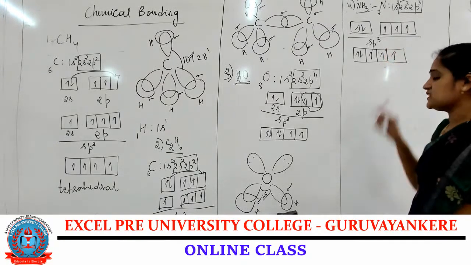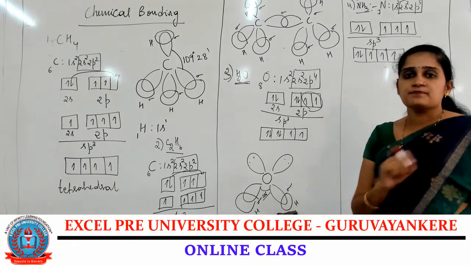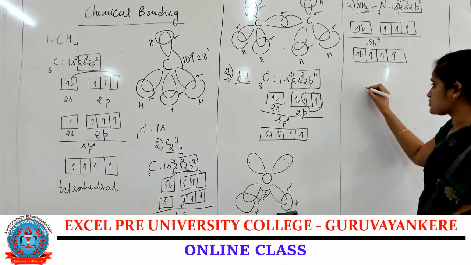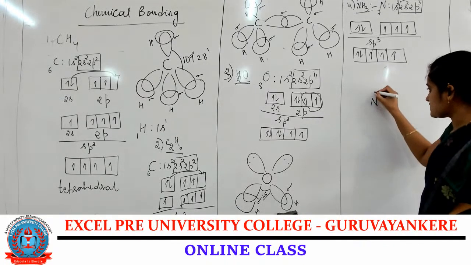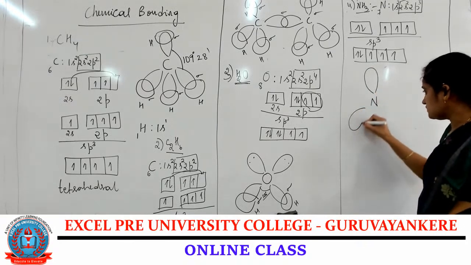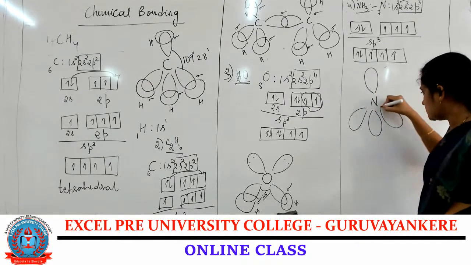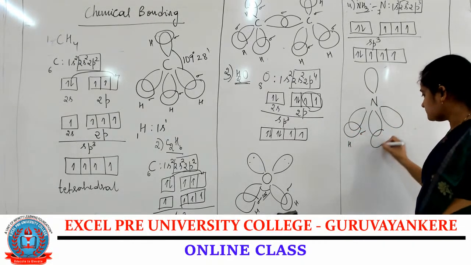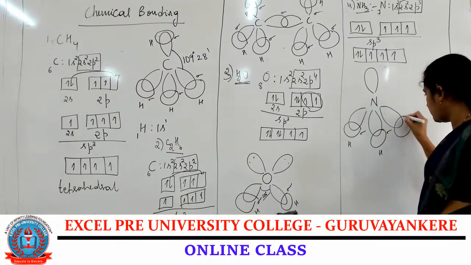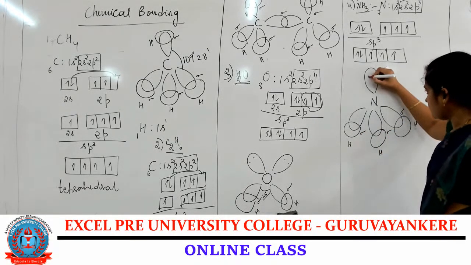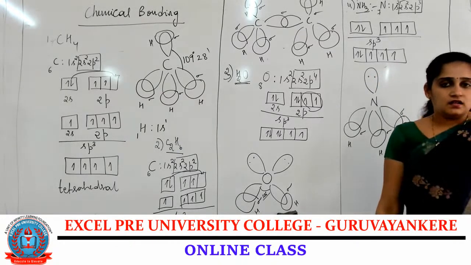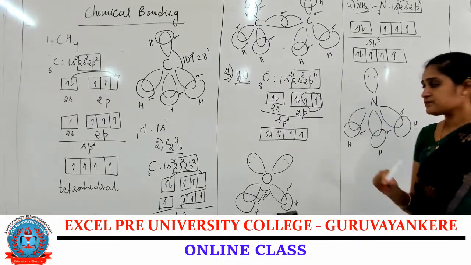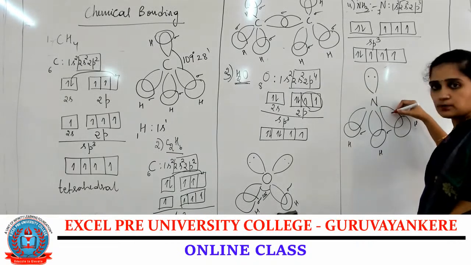If it undergoes sp3 hybridization, the geometry of the molecule is tetrahedral. Nitrogen is present at the center, and 3 lobes we have to write, with 3 hydrogen atoms. The 3 hydrogen atoms form sigma bonds, and the lone pair of electrons is present on the remaining lobe. So there will be a repulsion between the lone pair of electrons and the bond pairs of electrons.